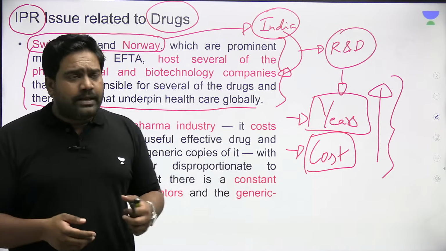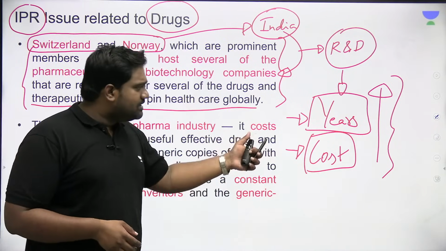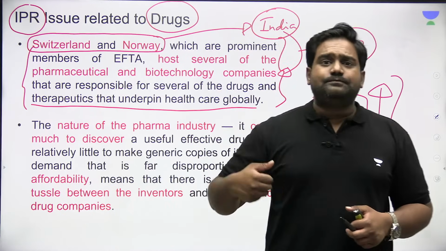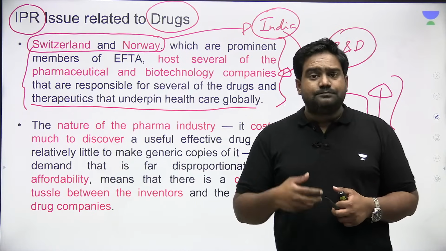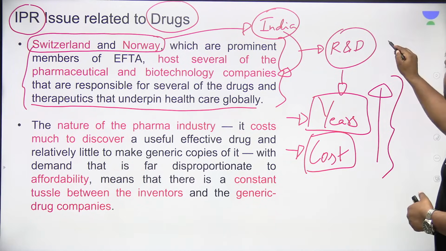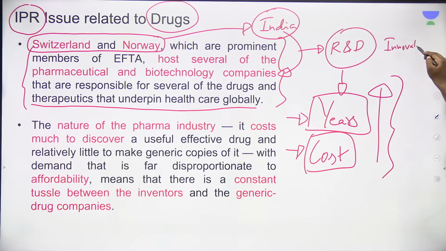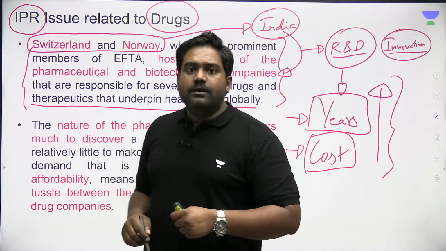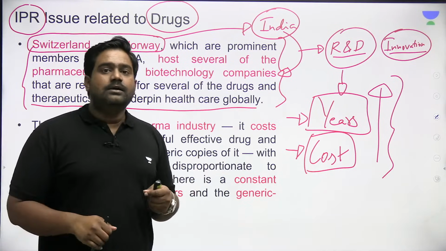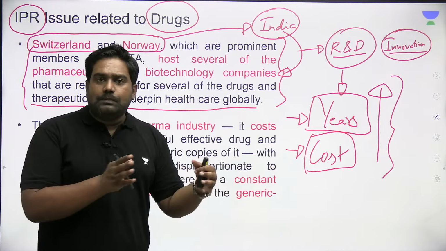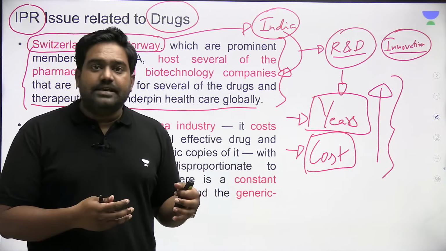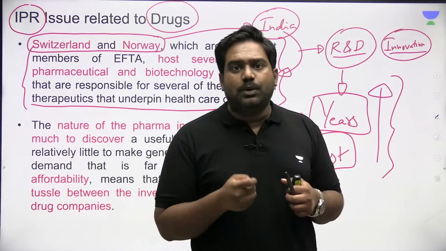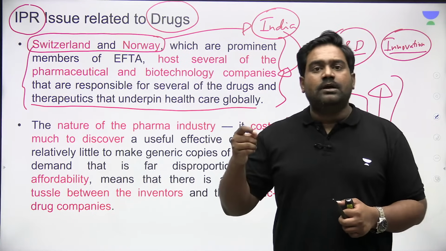So that's one reason why most patents with regard to drugs are held by Western pharmaceutical companies, because they have the kind of capital that is needed to invest in research and development, to carry out innovation, to lead scientific research in the healthcare domain, to find new vaccines, new drugs, to test them out over a long period of time to ensure their safety and efficacy. So they hold most of the patents, and this almost gives them a virtual monopoly over many important life-saving drugs